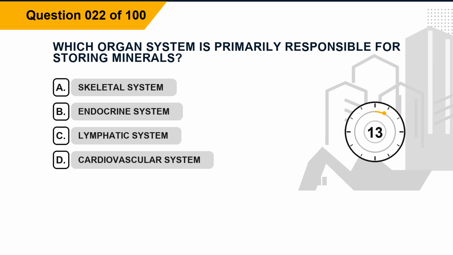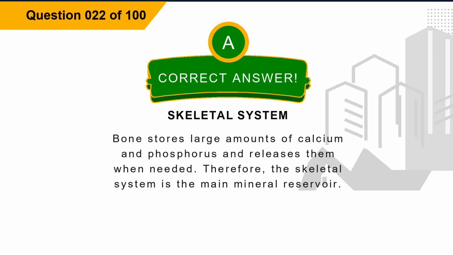Question 22. Which organ system is primarily responsible for storing minerals? Option A, skeletal system. Option B, endocrine system. Option C, lymphatic system. Option D, cardiovascular system. The correct answer is option A, skeletal system. Explanation: bone stores large amounts of calcium and phosphorus and releases them when needed. Therefore, the skeletal system is the main mineral reservoir.